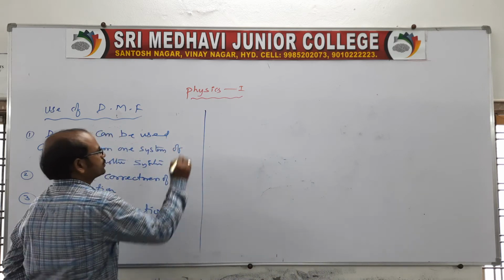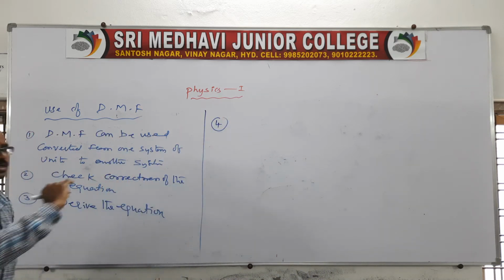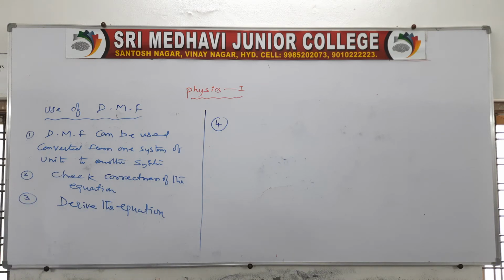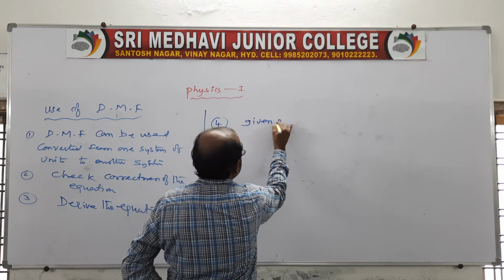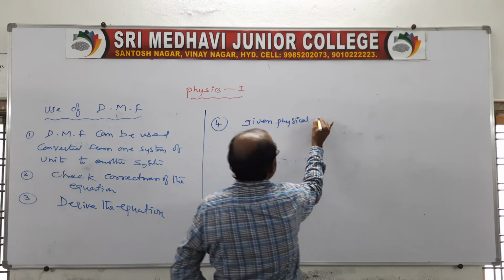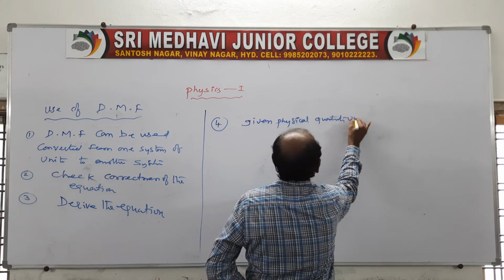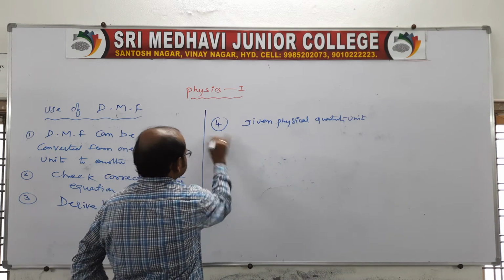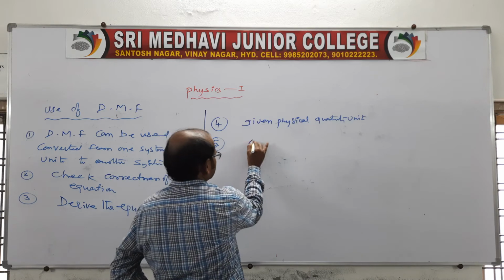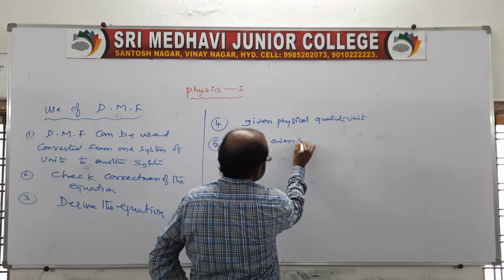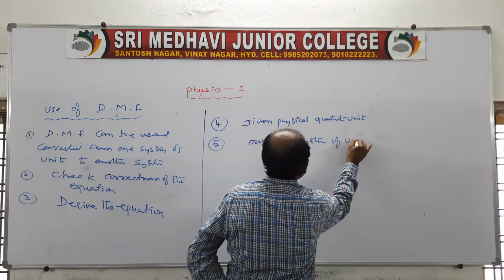And let us go for the fourth use. You remember, by using this we can find the unit of a given physical quantity. We can find the units of a given physical quantity. The fifth is also very important: we can use it to design our own system of units. These are the 5 uses.